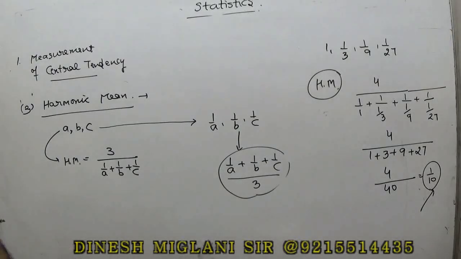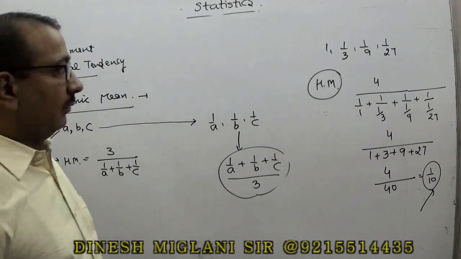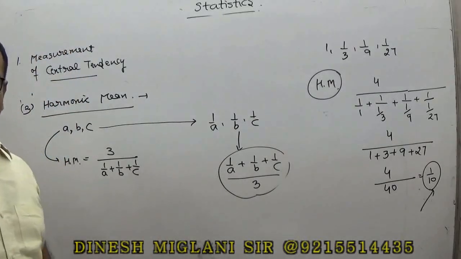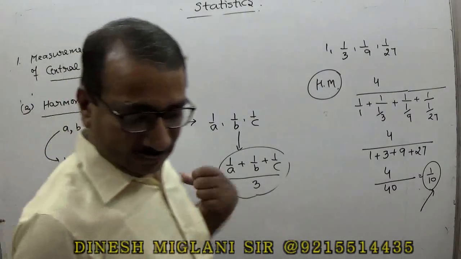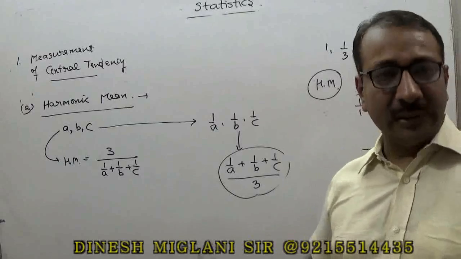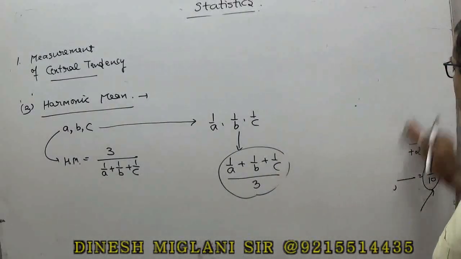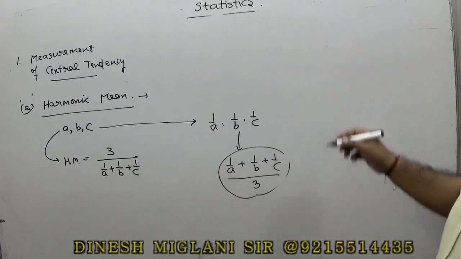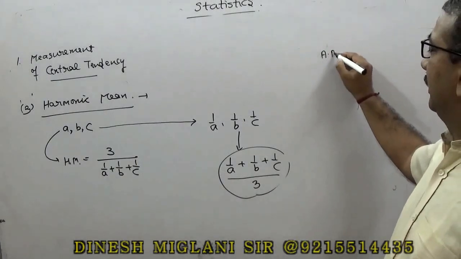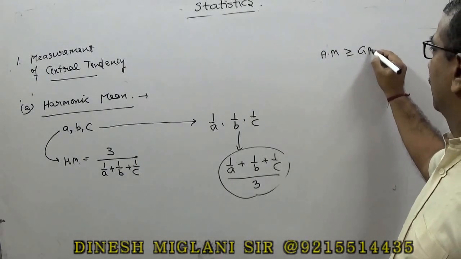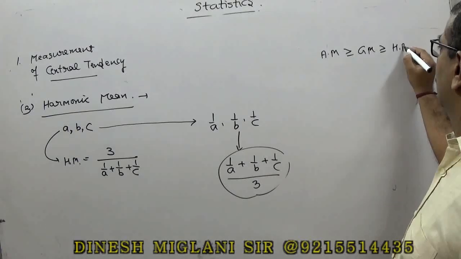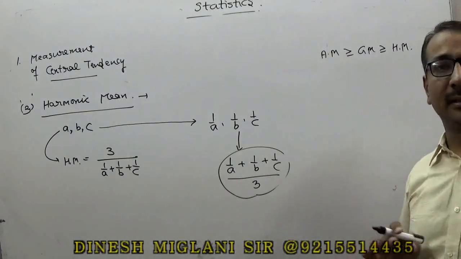So this is the basic concept that you must know while finding the measures of central tendency. Now we have some basic properties of AM, GM and HM that I also explained to you in arithmetic progression. Arithmetic mean is always greater than or equal to geometrical mean, which is always greater than or equal to harmonic mean. It's a standard result.